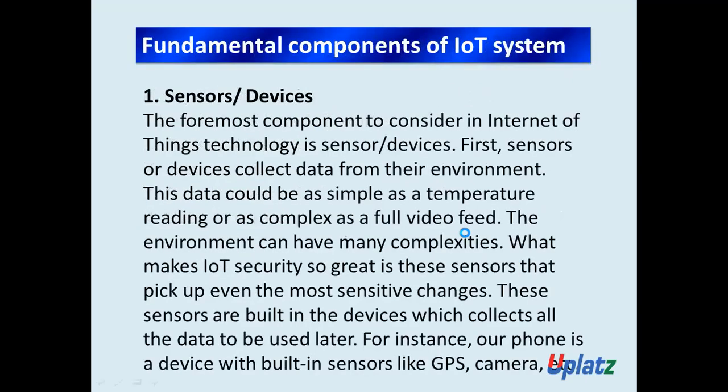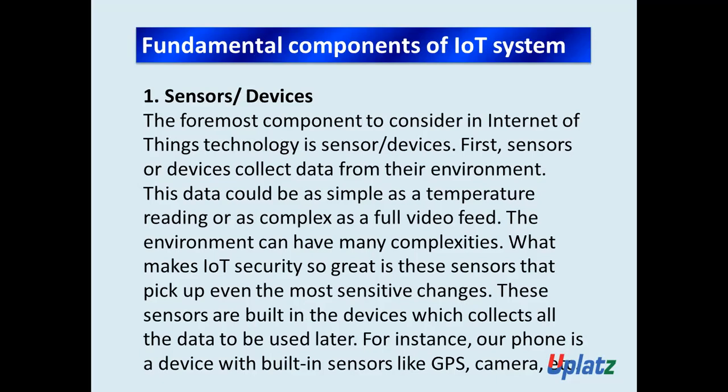The foremost component to consider in Internet of Things technology is sensors or devices. First, sensors or devices collect data from the environment. This data could be as simple as a temperature reading or as complex as a full video feed.